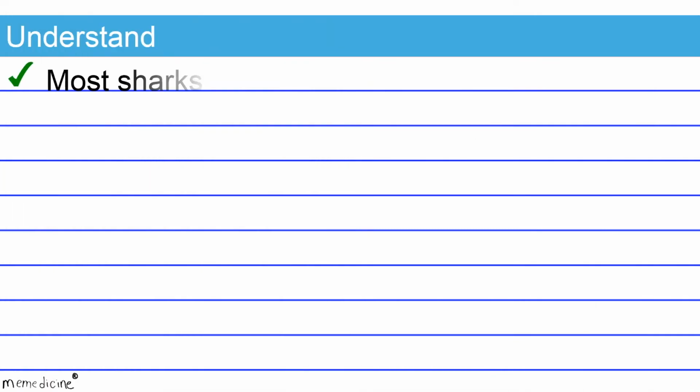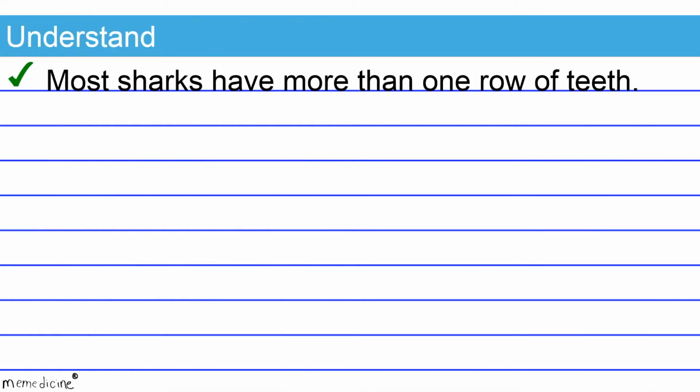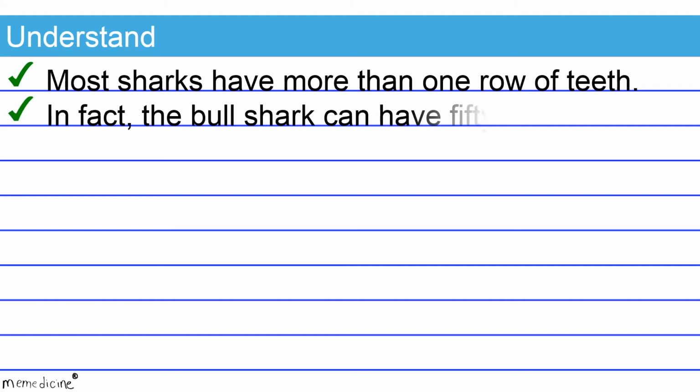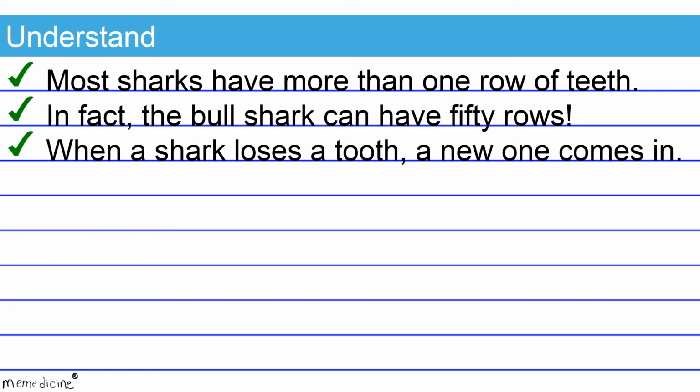Here are some examples of supporting sentences. Most sharks have more than one row of teeth. In fact, the bull shark can have 50 rows. When a shark loses a tooth, a new one comes in.